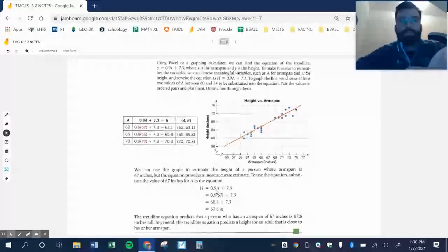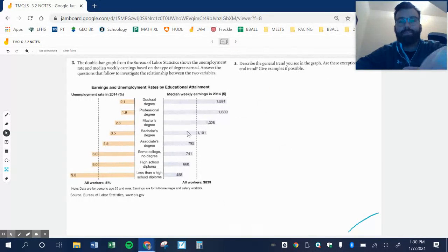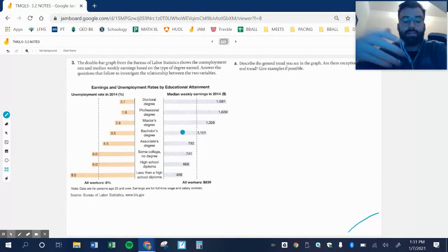So height is 0.9A plus 0.73H. Then you would plug that 67 in for A, because A is the arm span, and then solve from there. We're going to do this slide together, and then we're going to come back as a class, and I'm going to put you guys into some groups, and you're going to tackle this a little bit too. I don't always like these examples the book provides, but we're kind of stuck. We've got to use them. It's the easiest way for you guys to take notes. So let's just go for it.